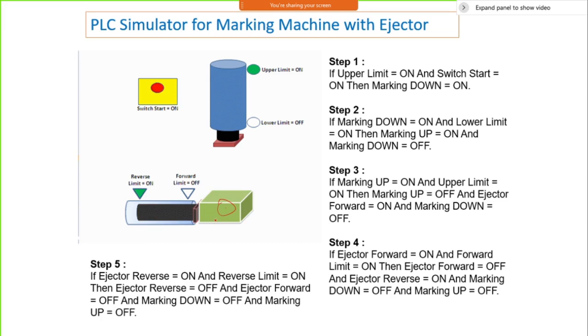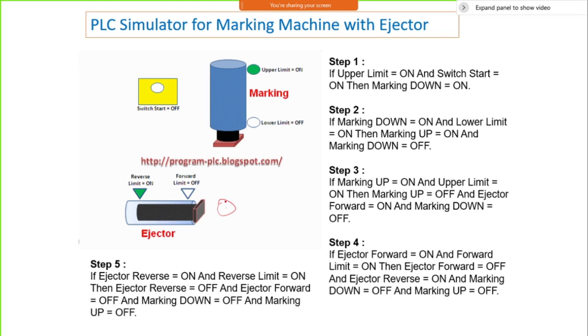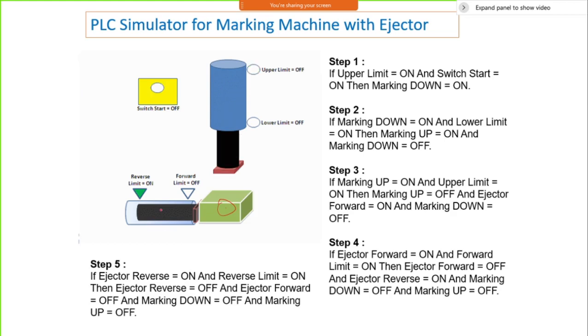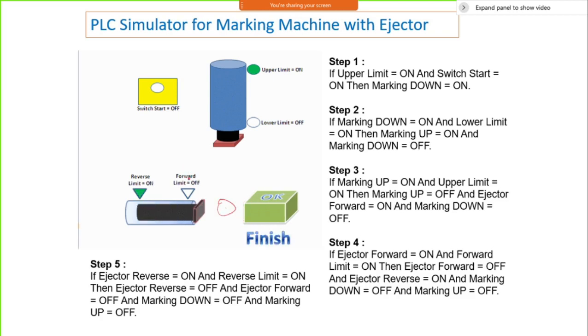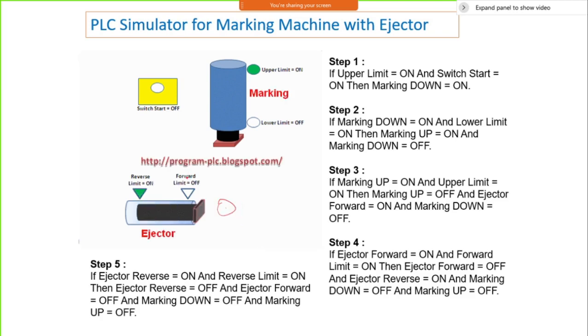Once it is detected, this actuator will get initiated and go to the lower side. Once it is on the lower side, the stamping is done. Once stamping is done, the ejector actuator will start working. The ejector will remove it, and this operation will be continuously operated. This type of operation is called a continuous operation.